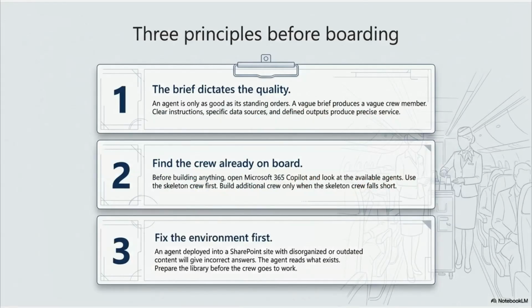Three principles before boarding. One. The brief dictates the quality. An agent is only as good as its standing orders. A vague brief produces a vague crew member. Clear instructions, specific data sources, and defined outputs produce precise service. Two. Find the crew already on board. Before building anything, open Microsoft 365 Copilot and look at the available agents. Use the skeleton crew first. Build additional crew only when the skeleton crew falls short. Three. Fix the environment first. An agent deployed into a SharePoint site with disorganized or outdated content will give incorrect answers. The agent reads what exists. Prepare the library before the crew goes to work in it.